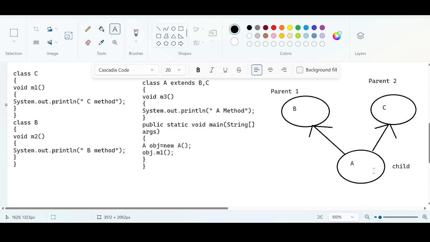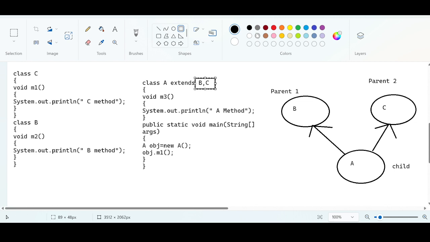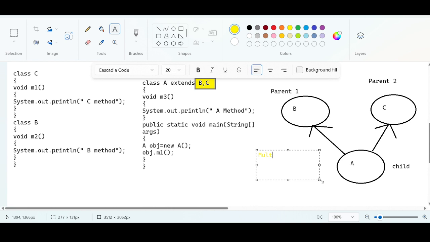The moment you see two classes after the extends keyword, please remember that this is representing multiple inheritance. Multiple inheritance is not at all possible in Java. Why is it not possible? I gave you the theory yesterday. This is a practical example. This tree diagram is representing multiple inheritance.